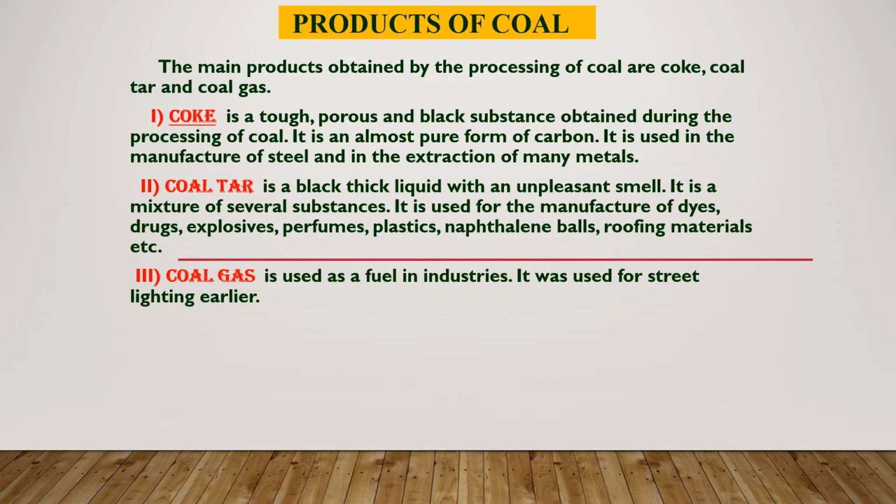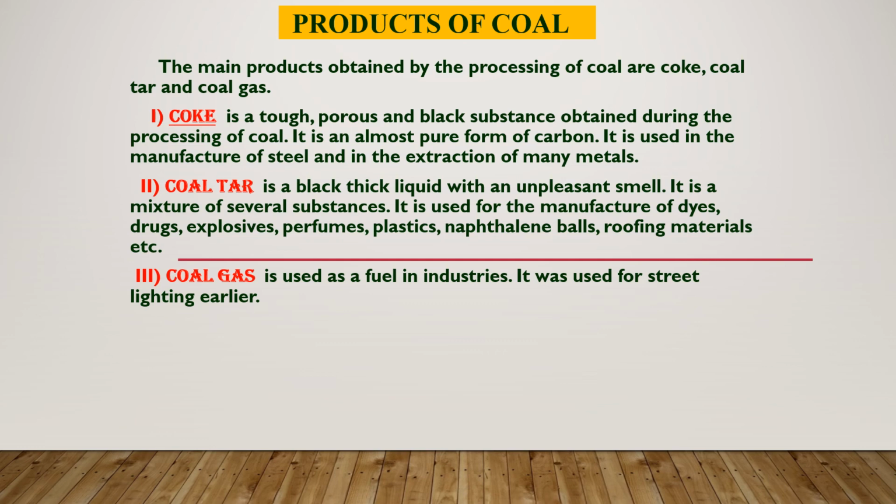Let us look at what the products of coal are. The main products of coal are coke, coal tar, and coal gas. This is obtained by a process called destructive distillation of coal. The process is not to be learnt this year, but we will see what the products are. Coke is a tough, porous, black colored substance obtained during the processing of coal. It is the purest form of carbon. It is used in the manufacture of steel and in the extraction of many metals.